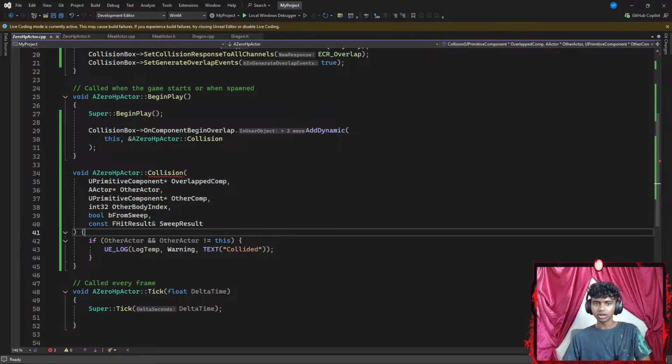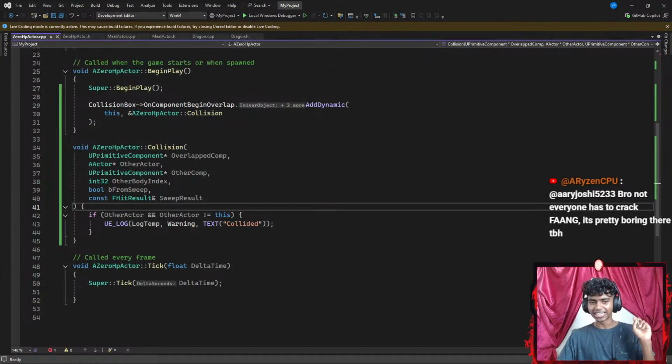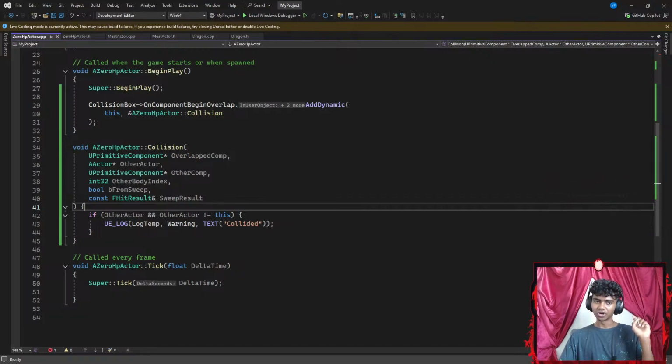Okay. Then you're contradicting yourself when you say that does make sense. Oh, I see. Okay, okay, bro, not everyone has a cracked fang. It's pretty boring there, to be honest. It actually does make... Wait. Guys, I should actually stop saying that does make sense because I get confused when it actually makes sense. Okay, why don't you just use your... Why don't you just mind your own business?